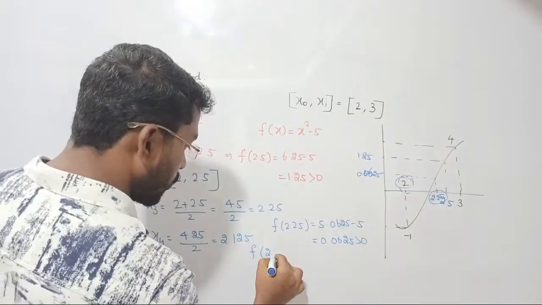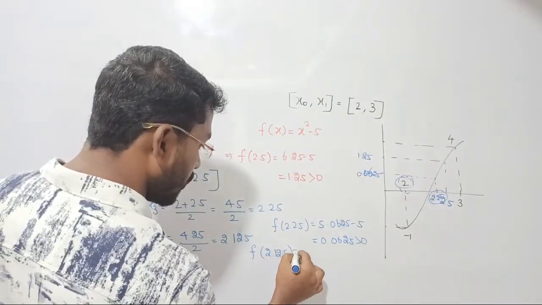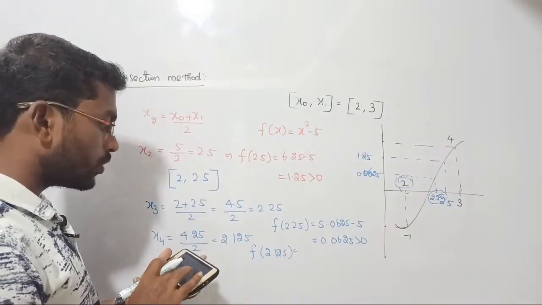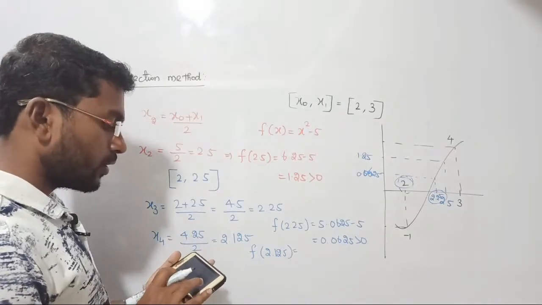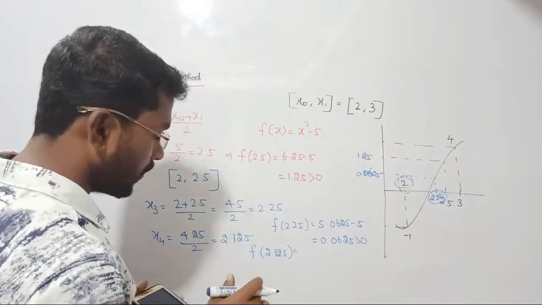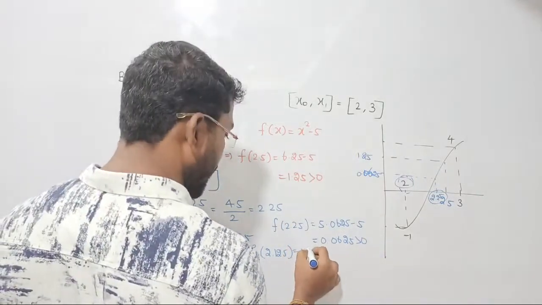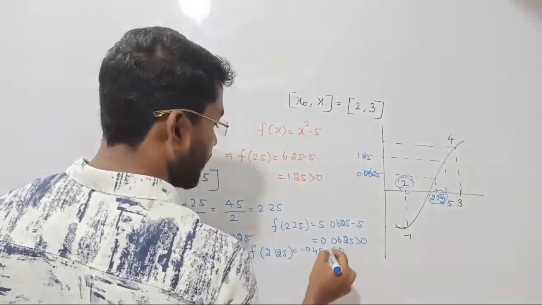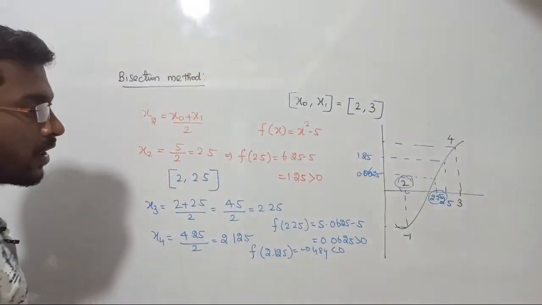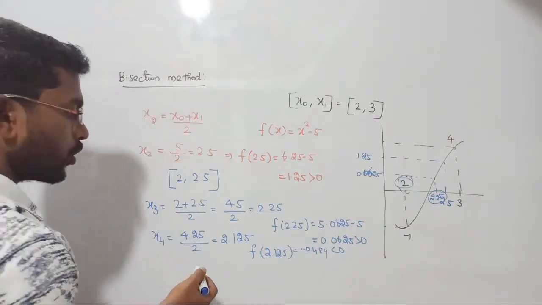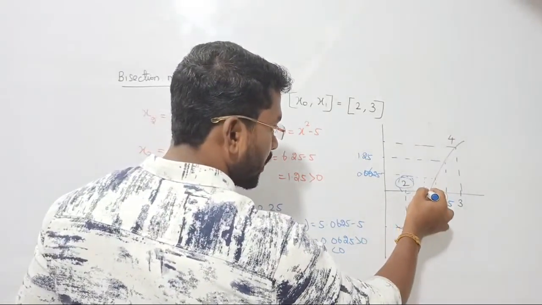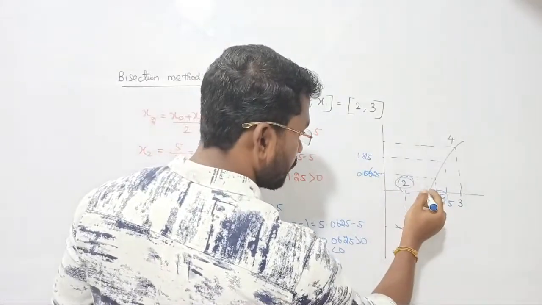So for 2.125, I have to consider 2.125 square minus 5, right? We are getting a negative value, that is, I am getting minus 0.484. That is less than 0, right? Exactly, I'm getting less than 0. If it is less than 0, then what should you do? You should consider 2.125, but you should neglect 2. Guys, listen, not this one, this one.